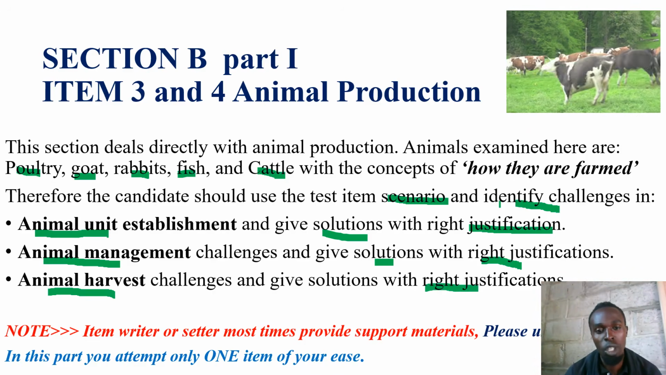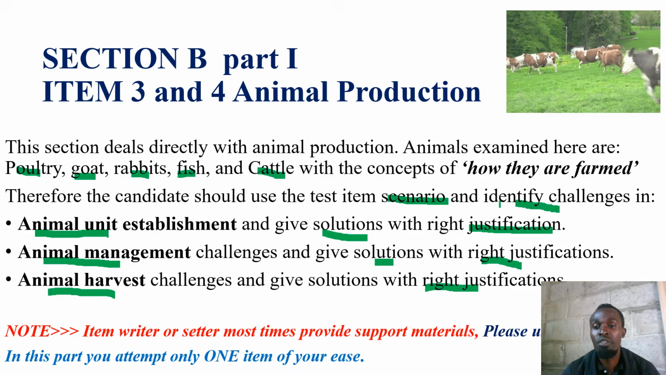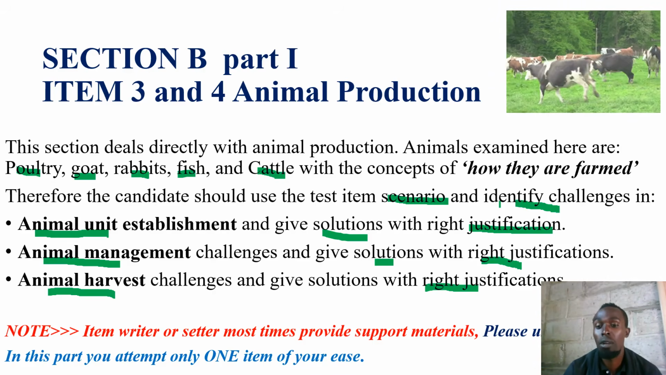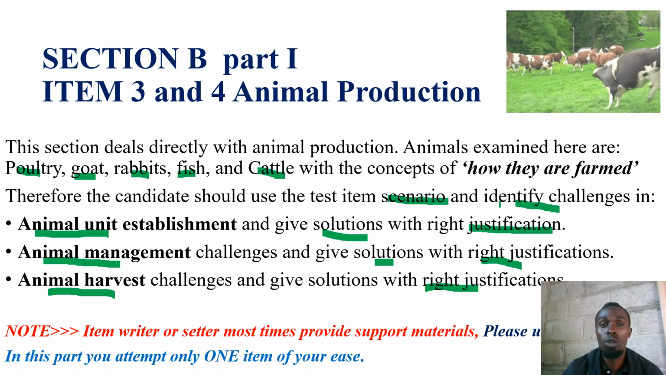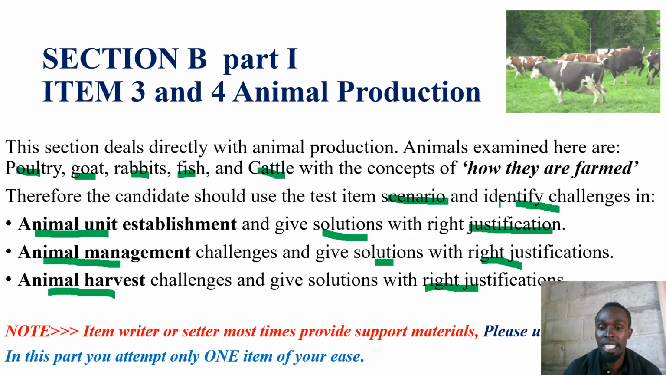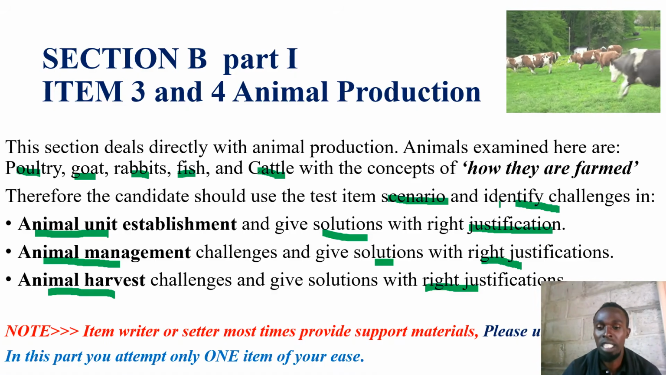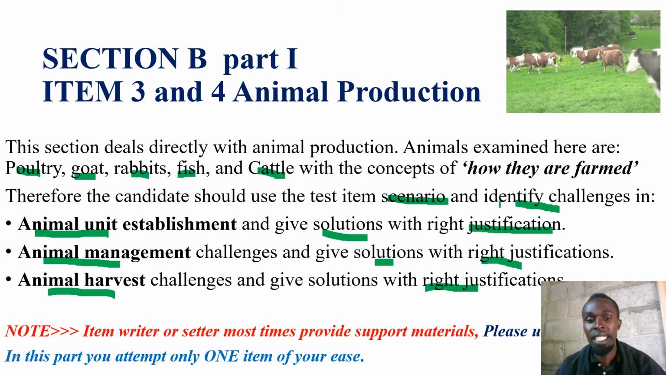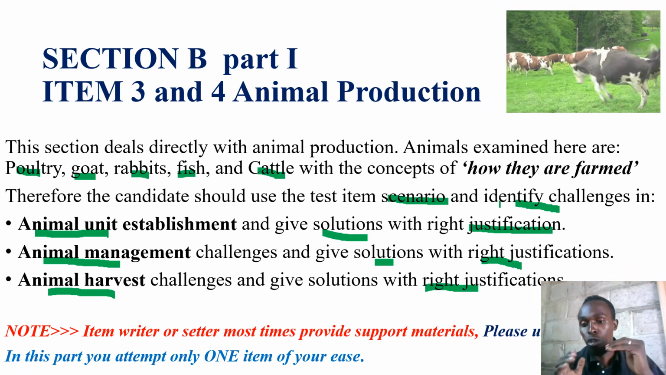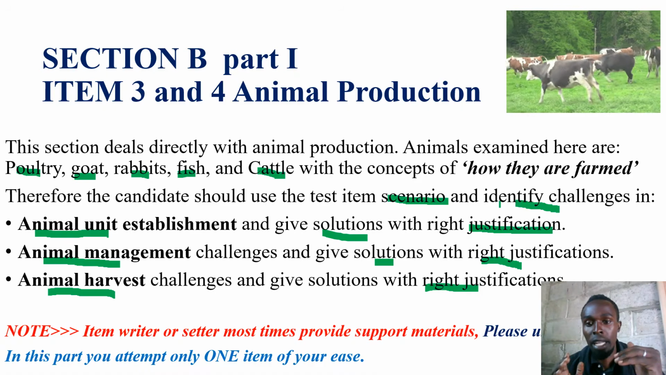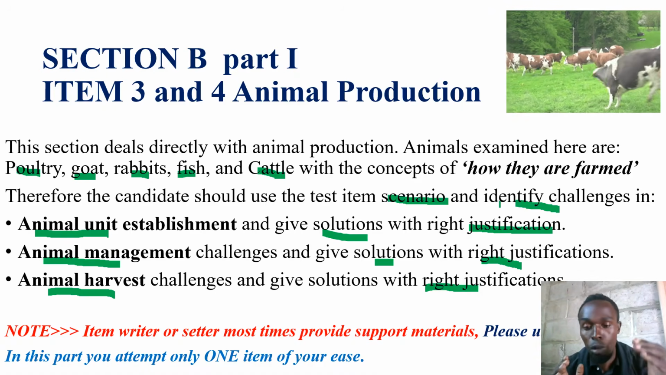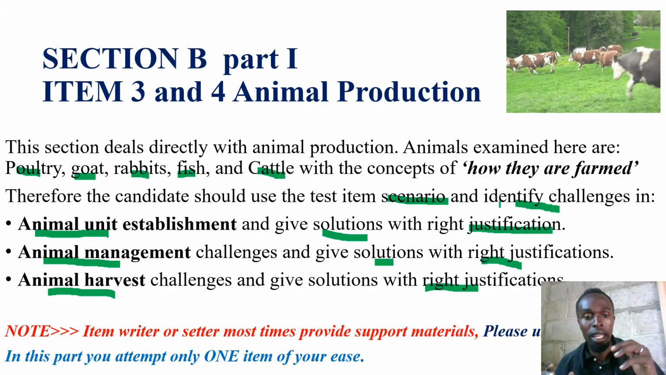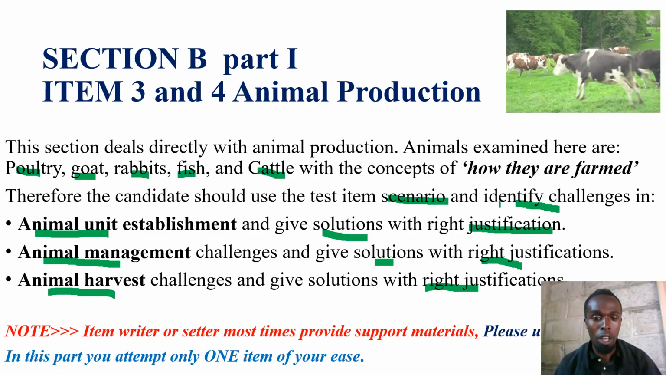With these items, we don't proceed after harvesting. We don't talk about storage, transporting, processing, or value addition. Processing, marketing, transporting, and storage are part of value addition. Here, we basically emphasize issues concerning farming animals, starting with the establishment of the animal, then the animal unit, and then the harvest of the animal unit.